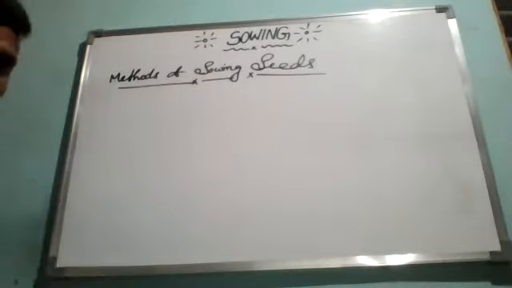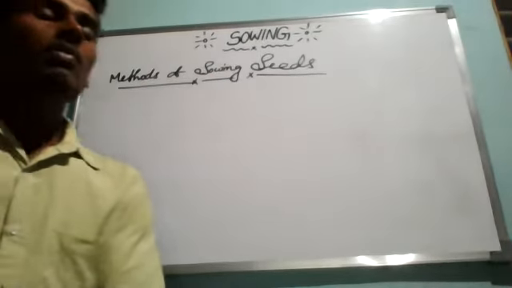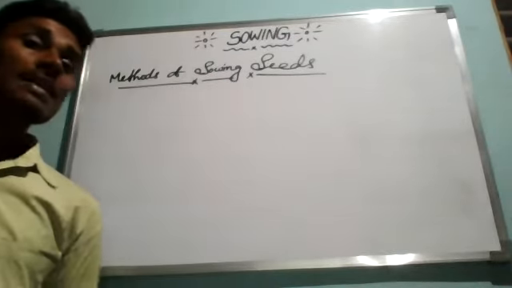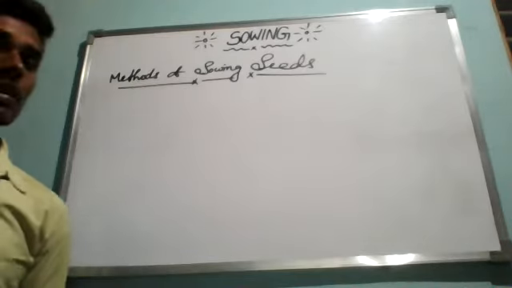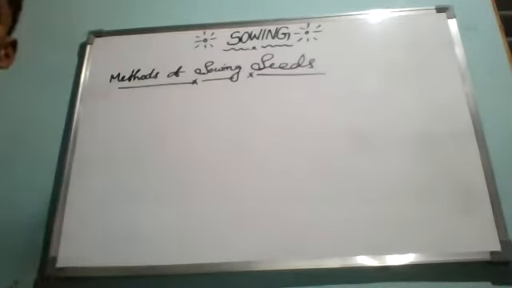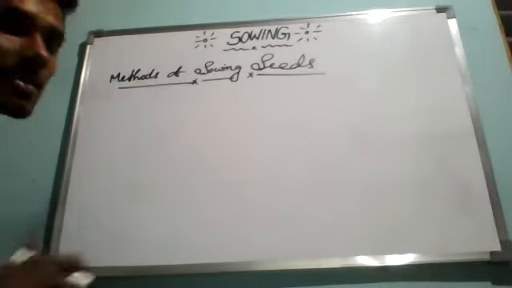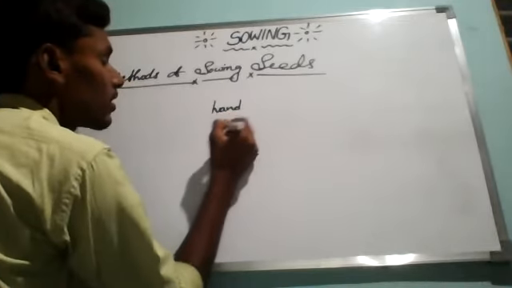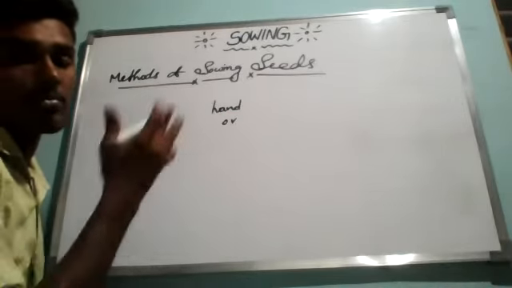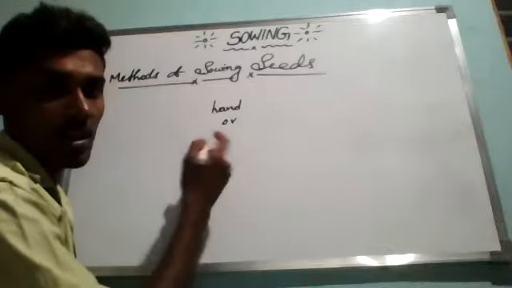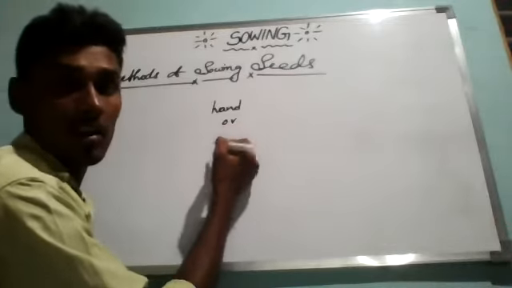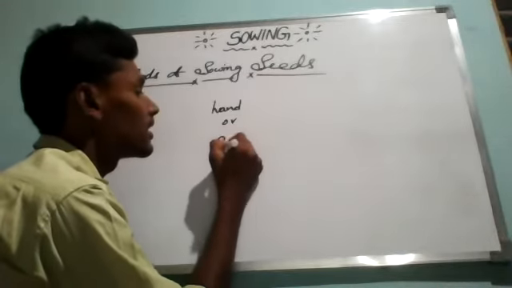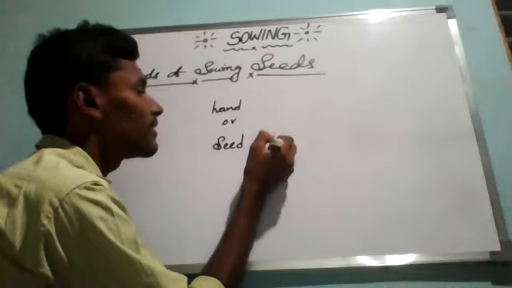Methods of sowing seeds. Basically, seeds are sown in the soil either by hand or by using a kind of machine called a seed drill. Nowadays technology has improved, so instead of labor or manpower, we are using a machine, which is called a seed drill.